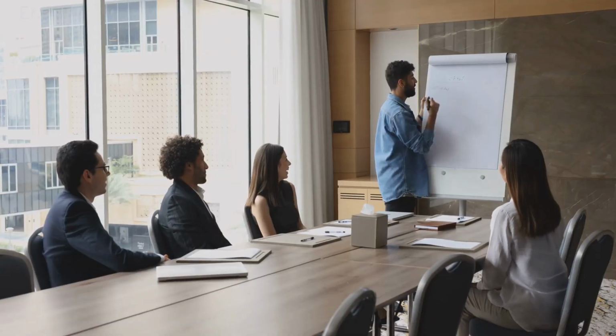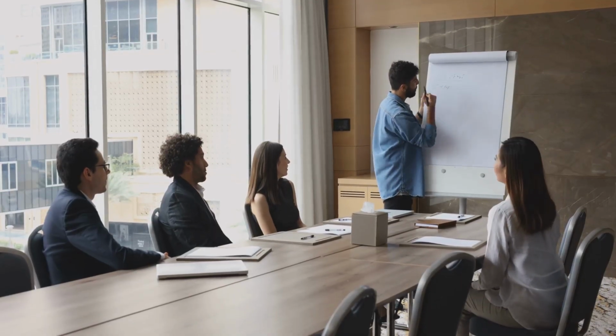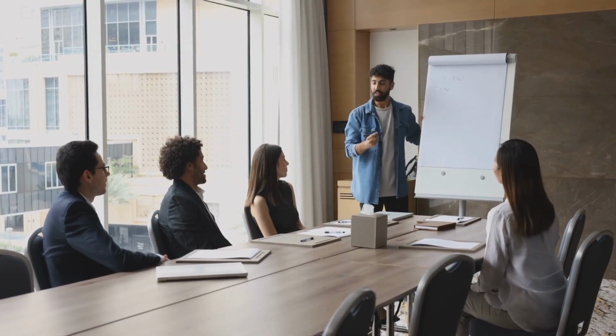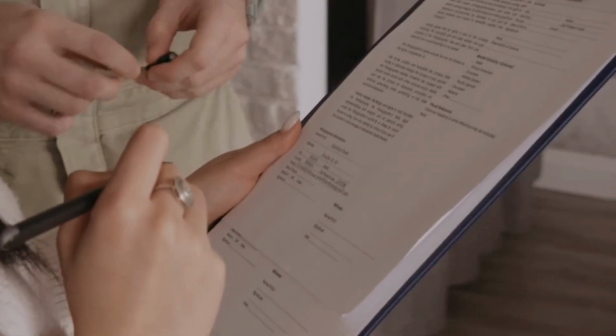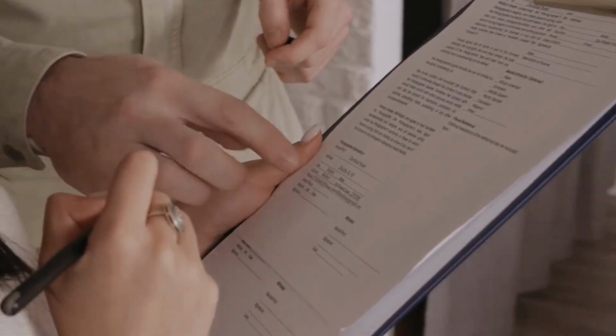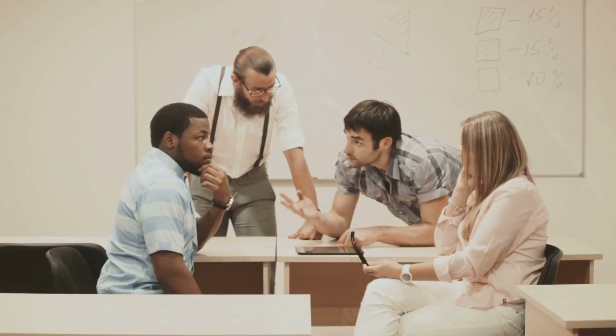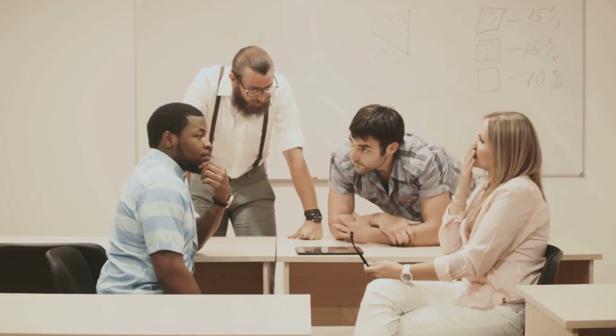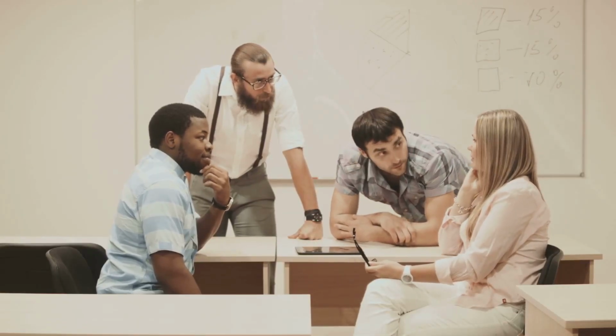Provide regular training on fair housing laws, your screening process, and how to interact respectfully with all applicants. Role-playing exercises can be particularly effective in helping staff navigate real-life situations. Document all training sessions and require staff to acknowledge their understanding of fair housing policies. Consistent training reinforces your commitment to fair housing and equips your team to uphold these essential standards.